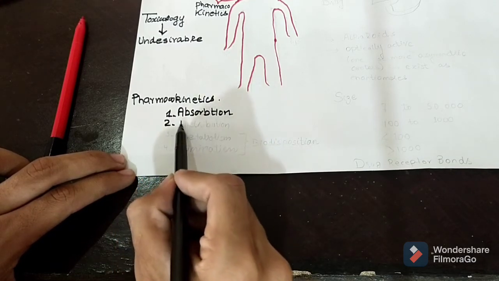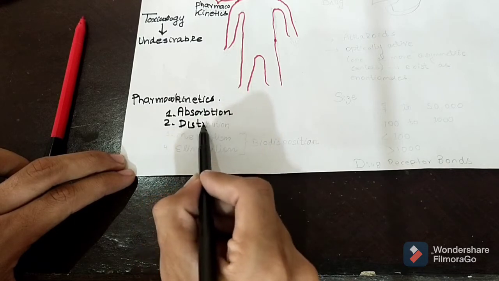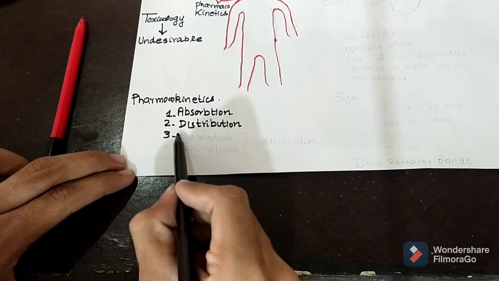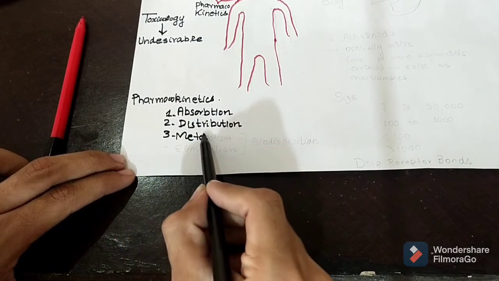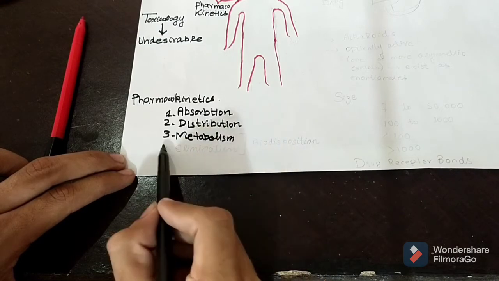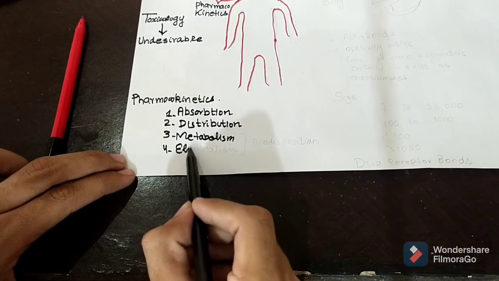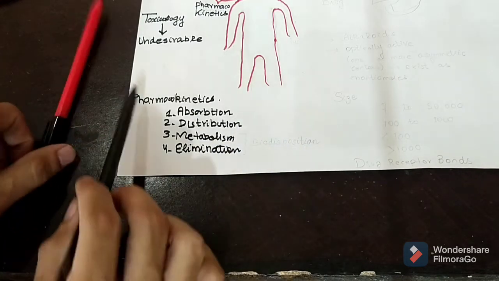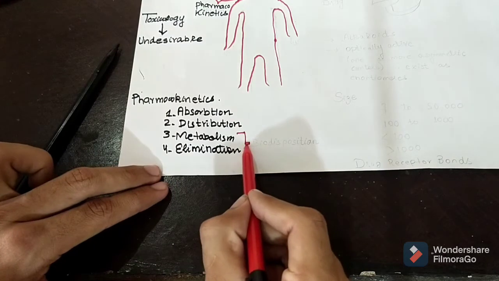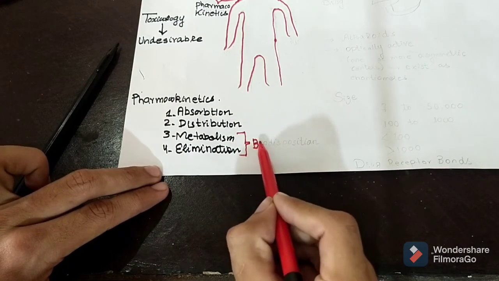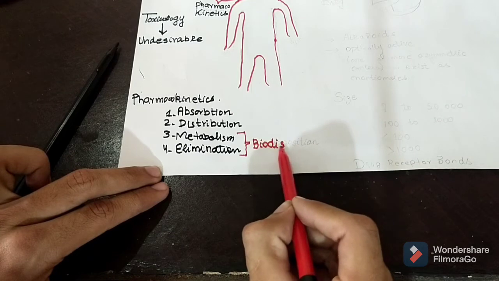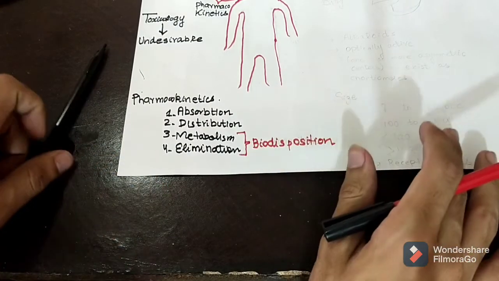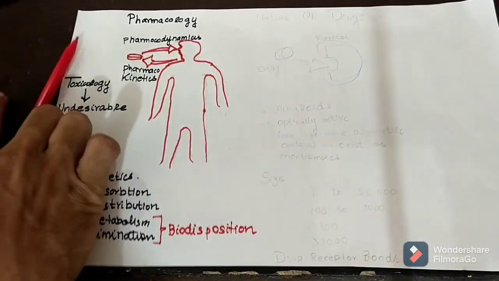In pharmacokinetics, we have four phenomena. First phenomena is the absorption. The second one is the distribution of the drug. The third one is the metabolism, and the fourth one is the elimination of a drug. So we have a term known as biodisposition. Actually, biodisposition is a term sometimes used to describe the process of metabolism and excretion. So, biodisposition is a term that describes the metabolism and excretion of the drug.